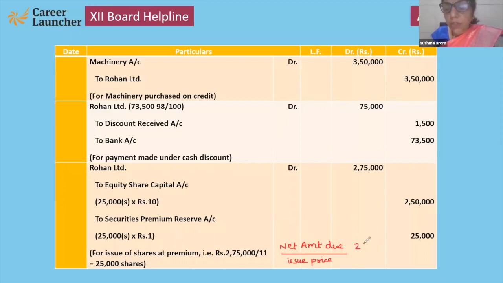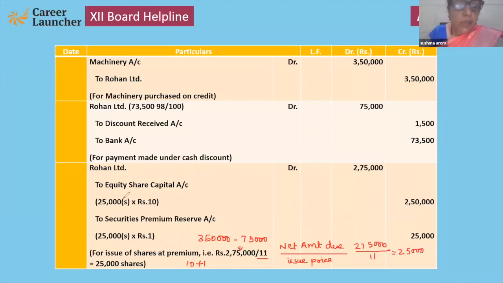So net amount due is 2,75,000 and issue price is 11. Why 11? Because 10 plus 1. And how is the 2,75,000 there? Because out of 3,50,000, they paid 75,000 rupees through bank account. That's why 2,75,000. So the number will be 25,000.